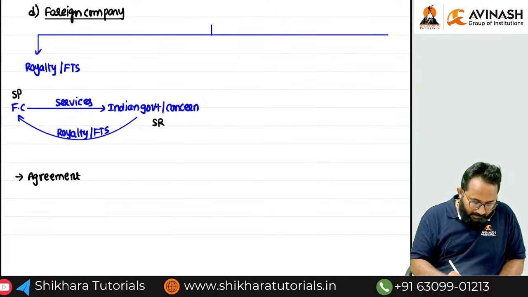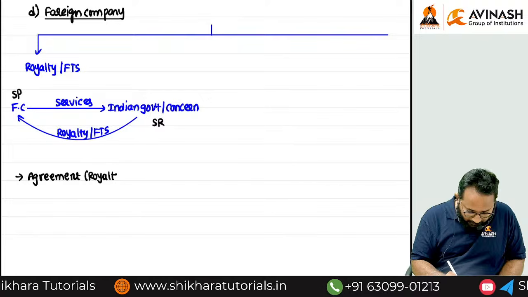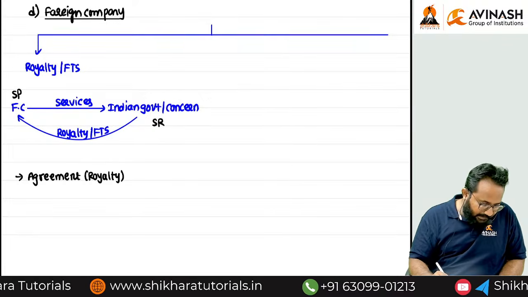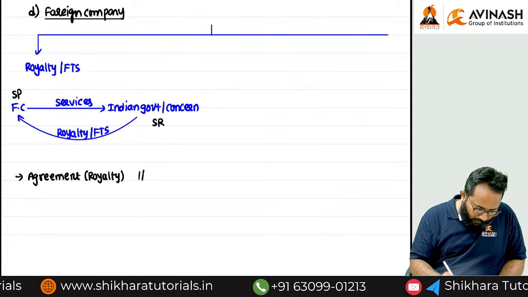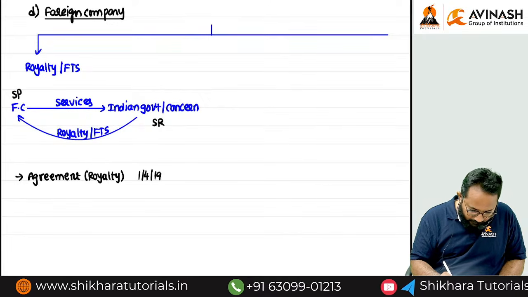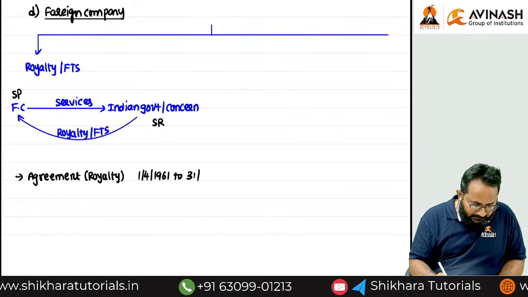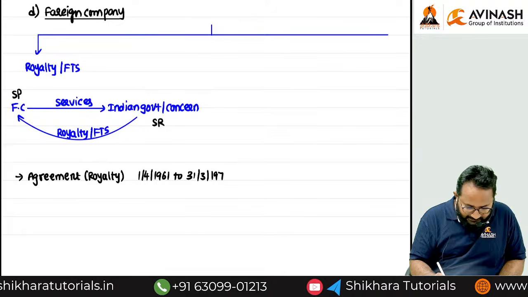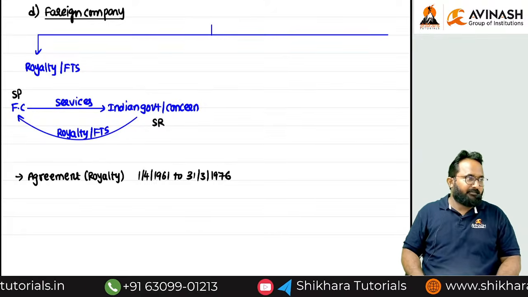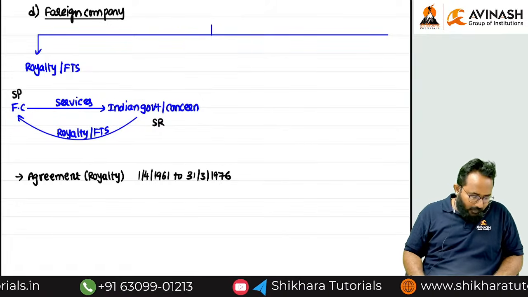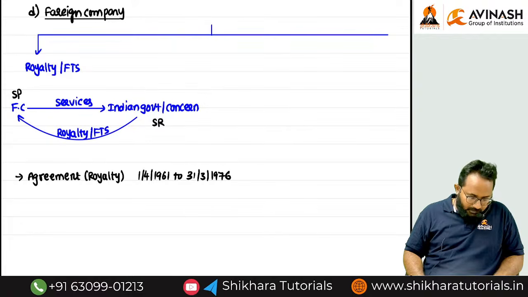If that agreement is regarding royalty, clearly they give the agreement date: 1/4/1961 to 31st March 1976. In this time, if the agreement was done.